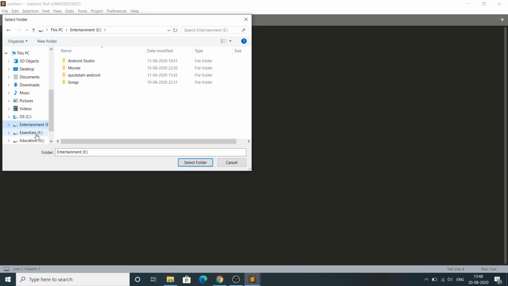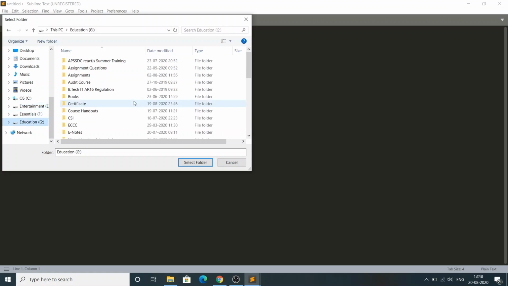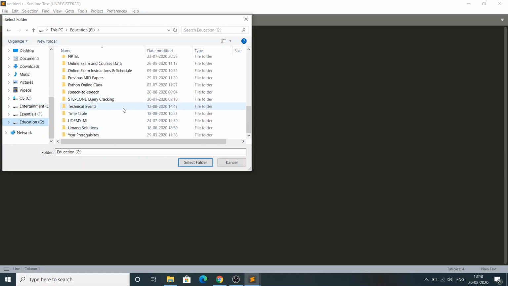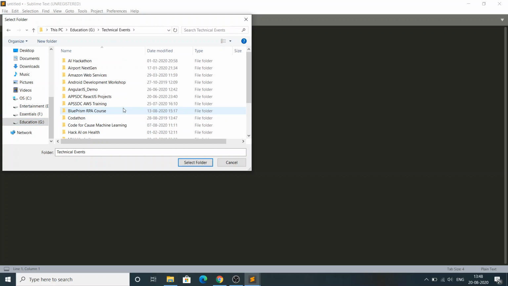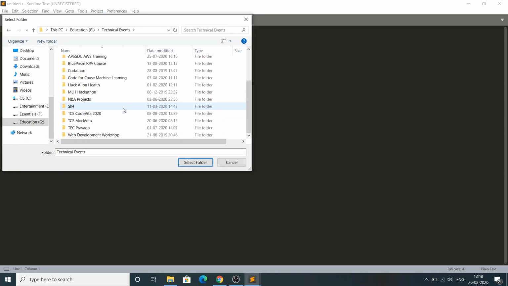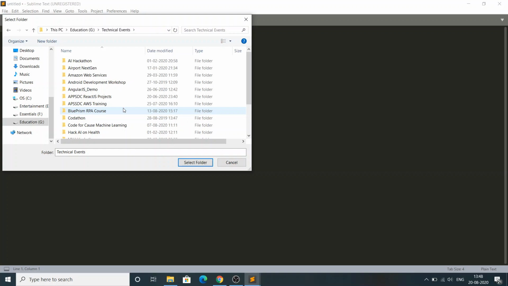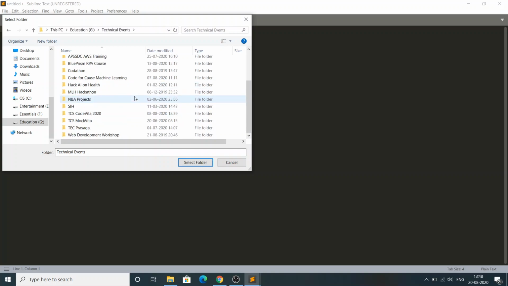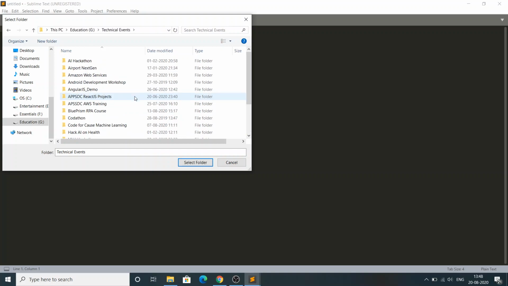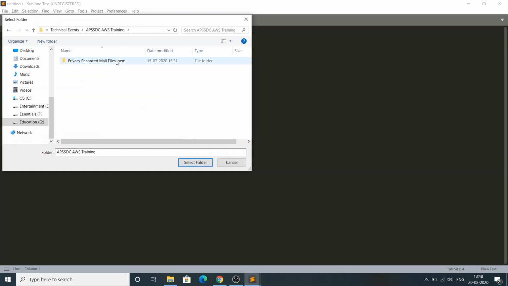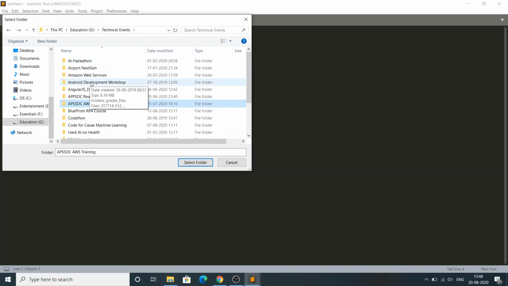For example, I'll be showing you some sample websites I have developed. I am going to tell you many tips in this playlist too, like how real websites are developed, how we access a website with a .com or .in domain, how they are stored on the server, and how the servers are configured. Everything is stored in a particular folder. The whole website is stored in a particular folder.